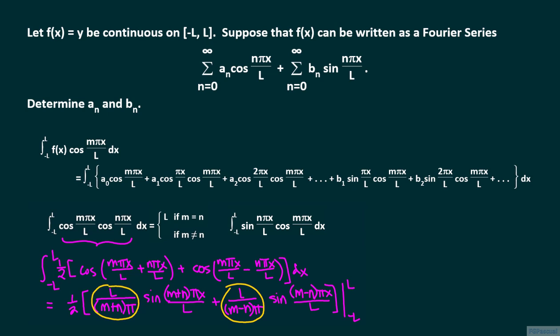Plugging in plus or minus L, we get integer multiples of pi for the angles, so that we get zeros out of the sine functions. And so the integral of the product of cosine m pi x over L and cosine n pi x over L on the interval from minus L to L is 0 if m is not equal to n.